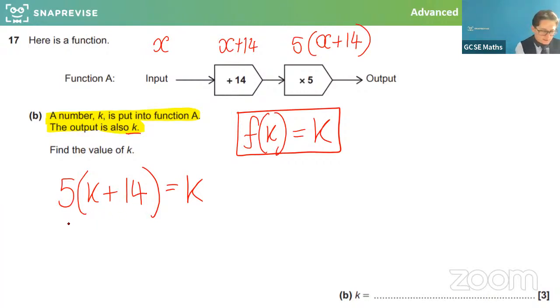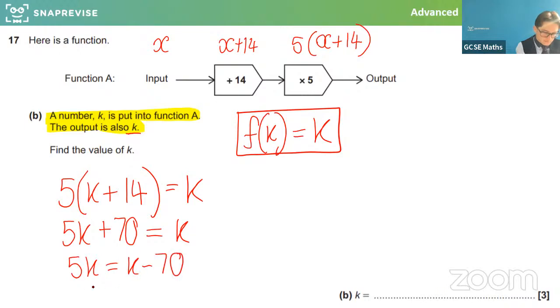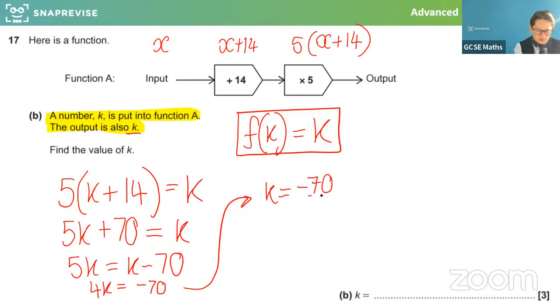If I expand the brackets, I'd get 5k plus 70 equals k. And if I now rearrange that, minus the 70 over, minus the k over, I'd have 5k equals k minus 70. Then if I minus the k, 4k equals minus 70. So this is just solving a linear equation. So k would equal minus 70 over 4. And we could simplify that fraction a bit, minus 35 over 2. That's its simplest form. You could give it as a decimal, but a fraction is absolutely fine.